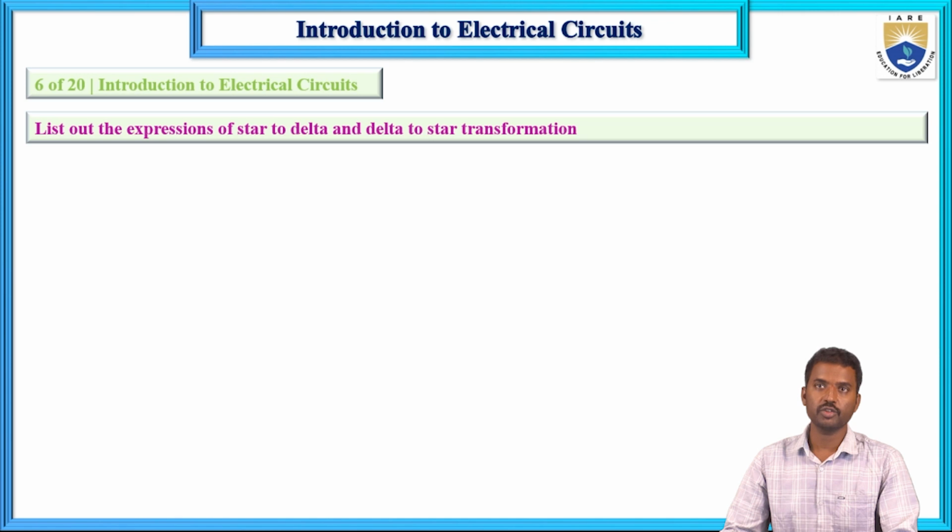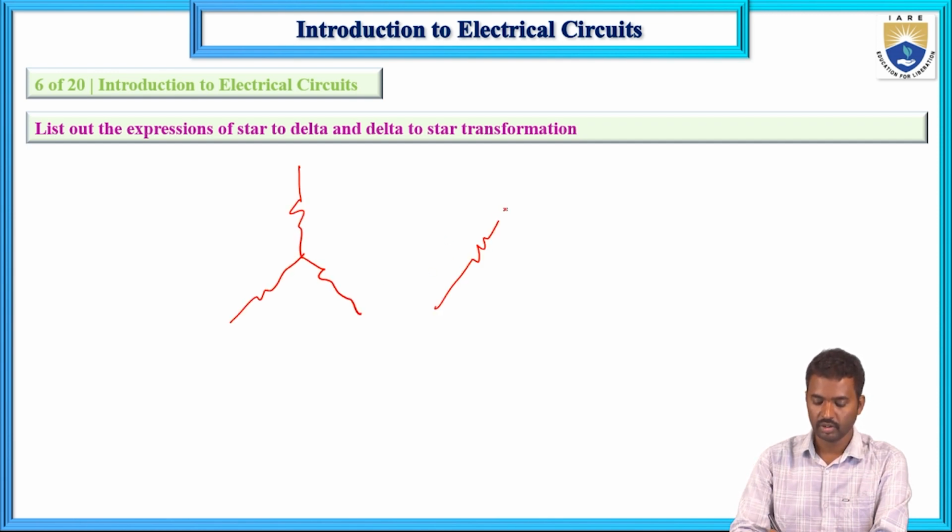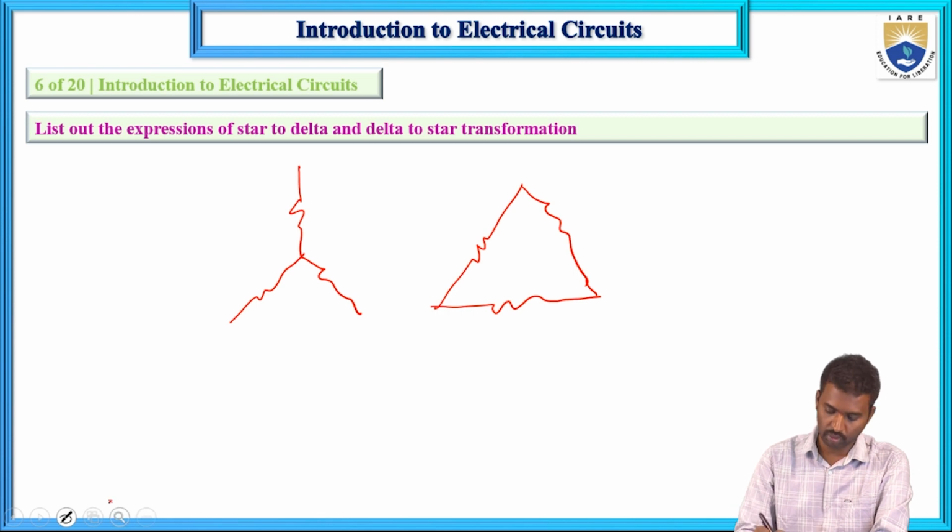Now next, list out the expressions for star to delta and delta to star transformation technique. So this is the star and this one is a delta connection. Let me change the color over here.